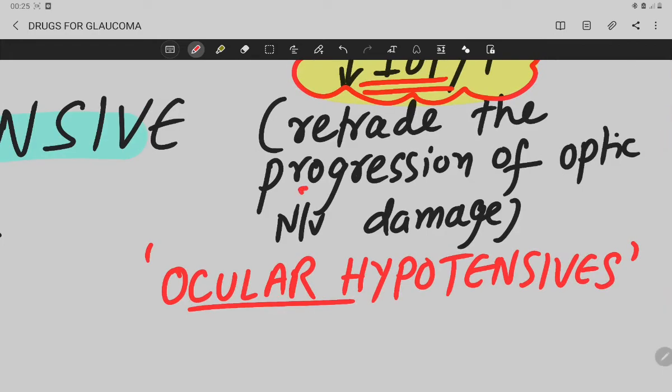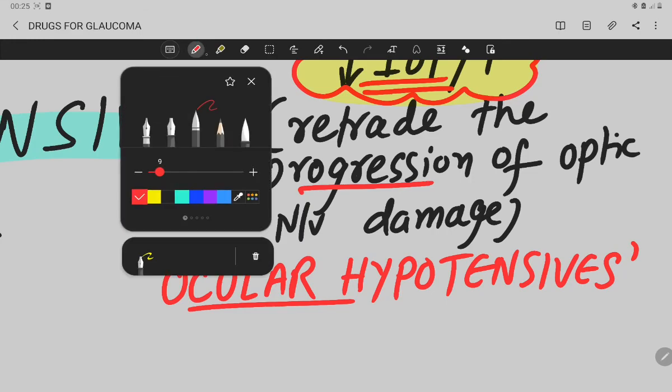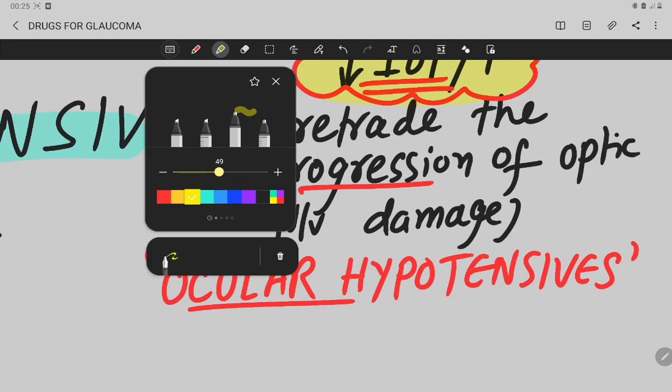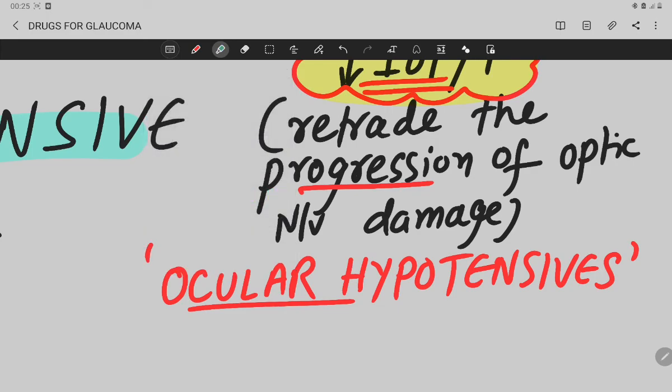Because it retards the progression of optic nerve damage, or reduces the chance of damage of the optic nerve. So these drugs, since they reduce your intraocular pressure, are called your ocular hypotensives.